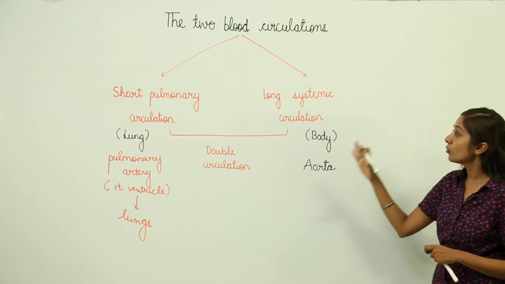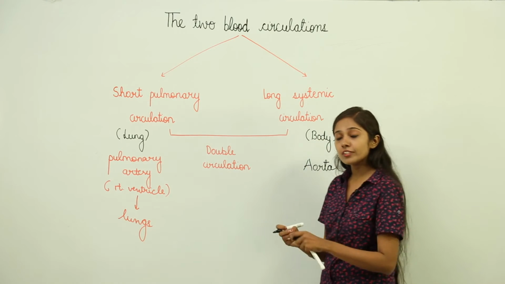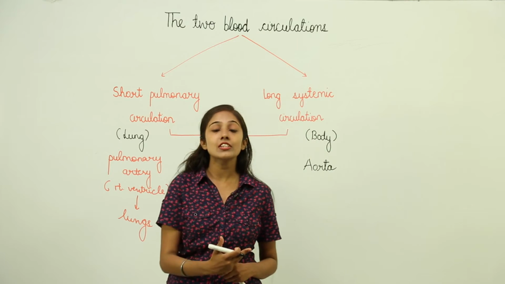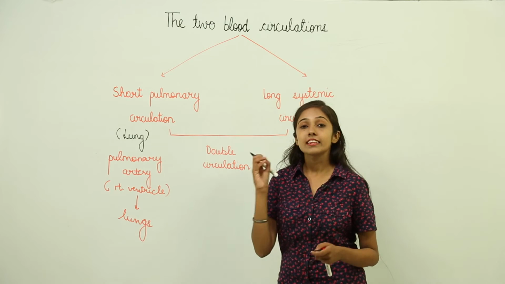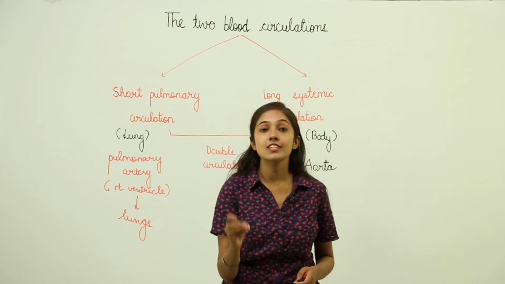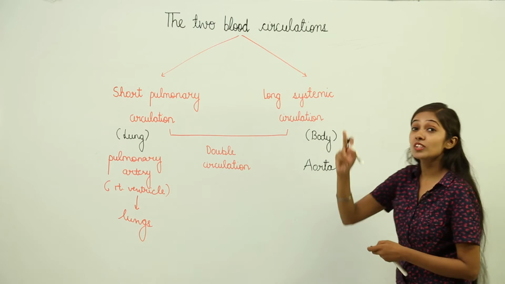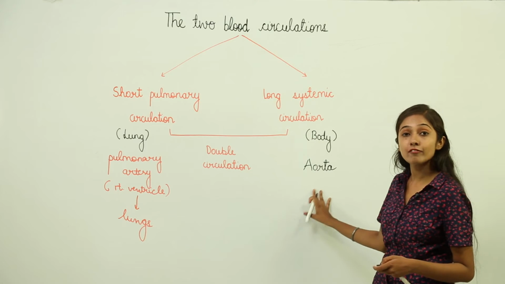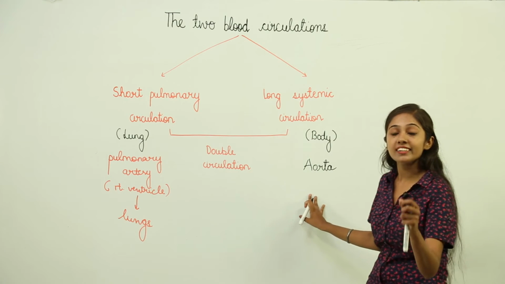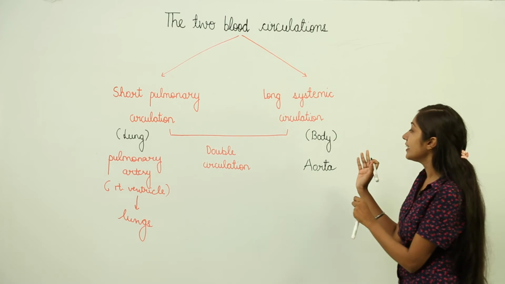So this is how the long systemic circulation is going to take place. When the blood reaches all the body parts, it is going to get deoxygenated, and that deoxygenated blood is going to be carried back to the heart, right? From the body parts.